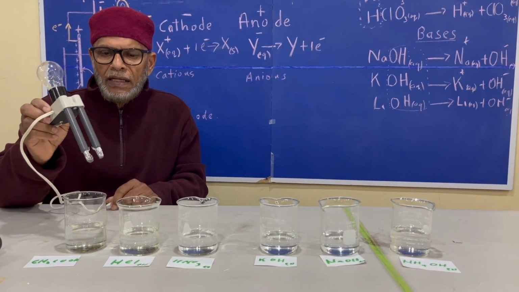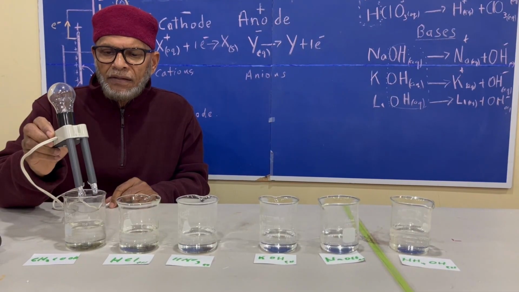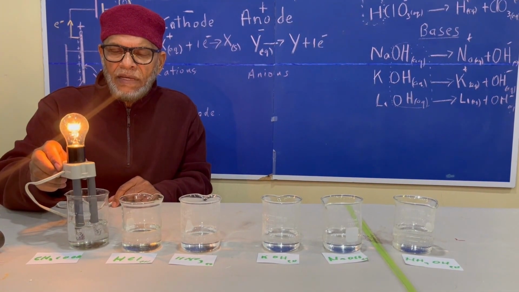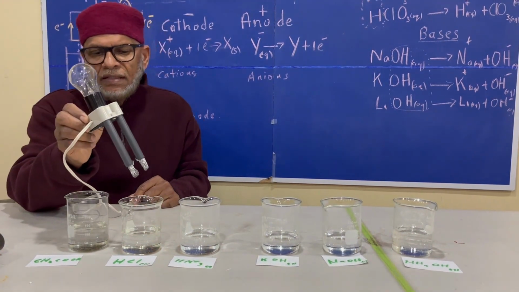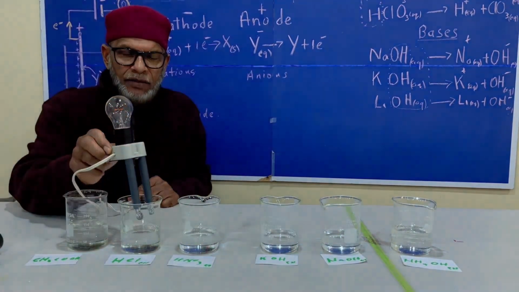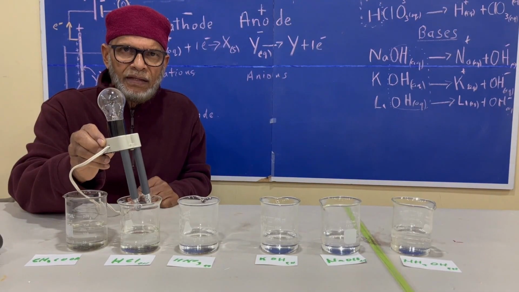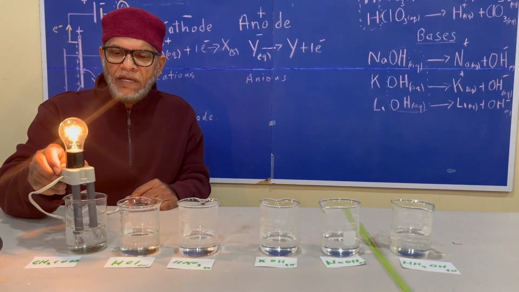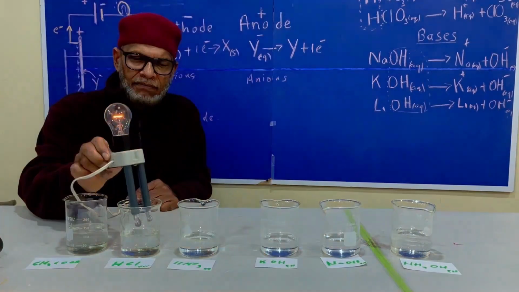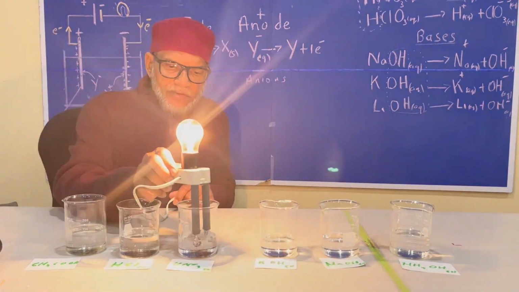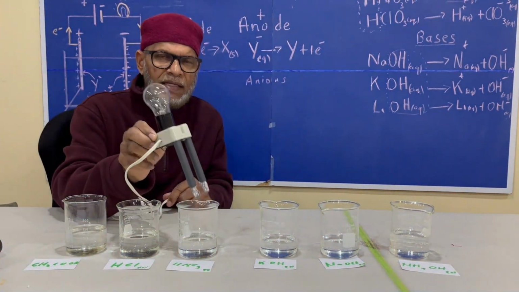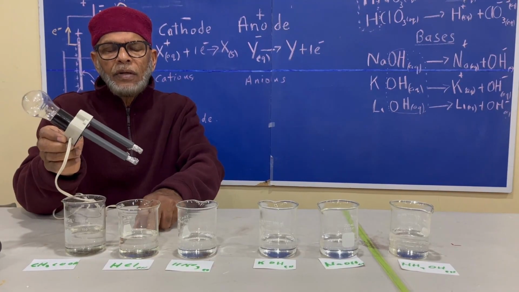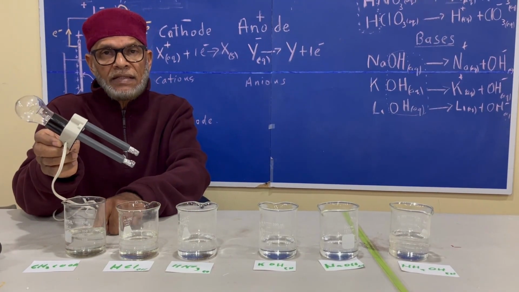First of all, put it into the solution of vinegar, or ethanoic acid, and observe the light bulb. Here is hydrochloric acid. Note the difference between the intensity with which the light bulb lights up for ethanoic acid and hydrochloric acid. And this one here is nitric acid. We can see that in these two cases, the light bulb lit up with a greater intensity than in this first case.